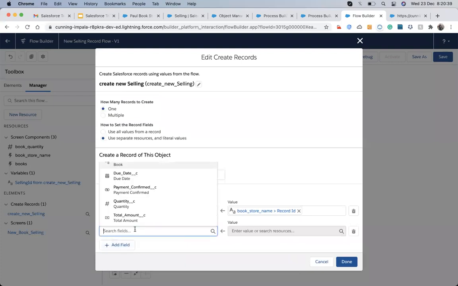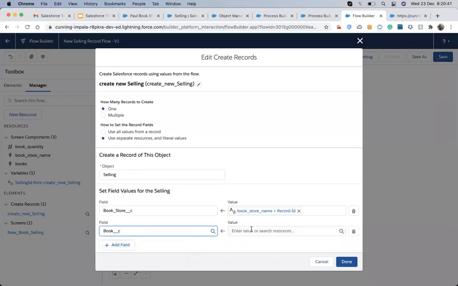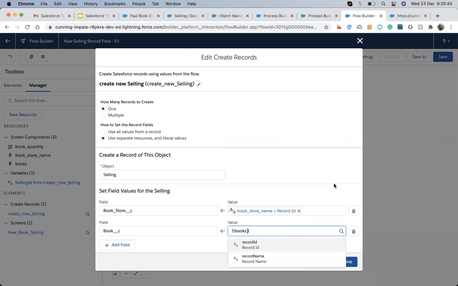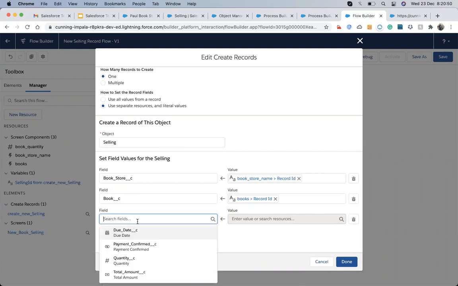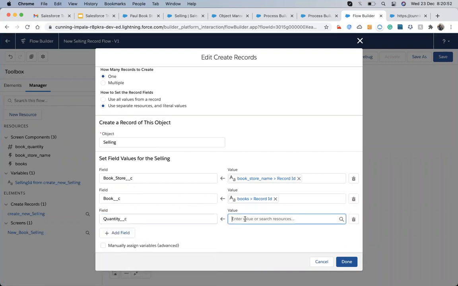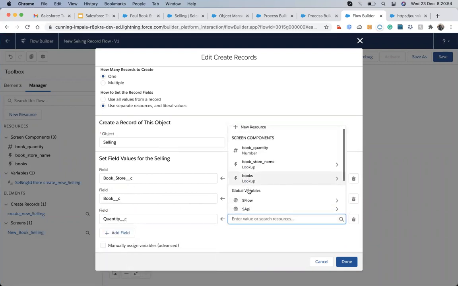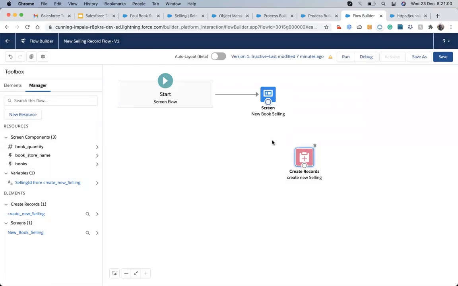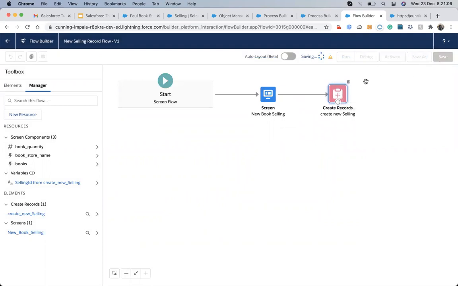And then I will go to the book, and also from the screen component, I will choose the book lookup and get the record ID. Then I will also add another field called quantity, and from the screen component, I will get the quantity. Whenever I hit next, it will create the record from the screen. So I hit save.